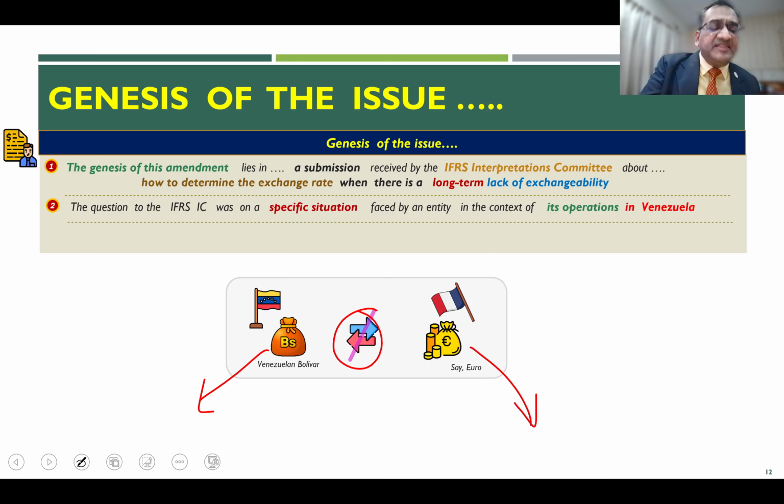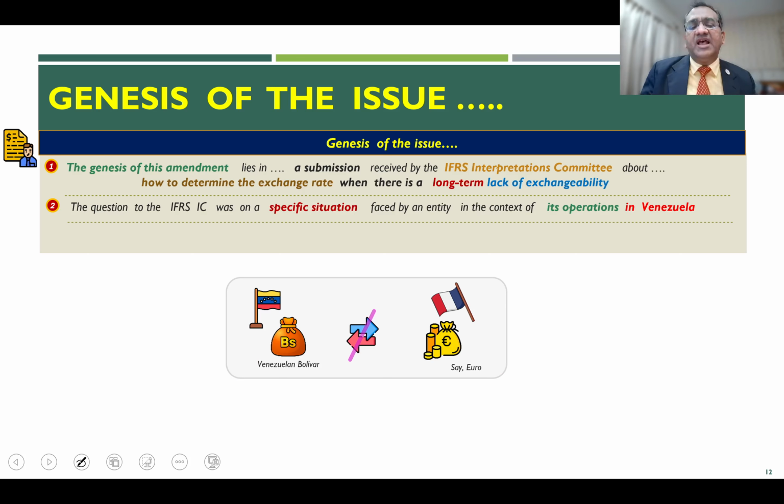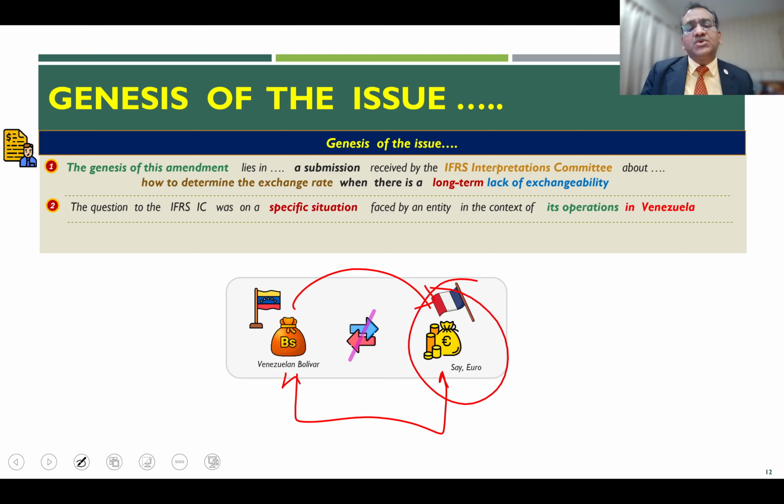The question raised was: how should I deal with it when I am translating my Bolivar-denominated financial statements into euro for consolidation purposes by the European parent?